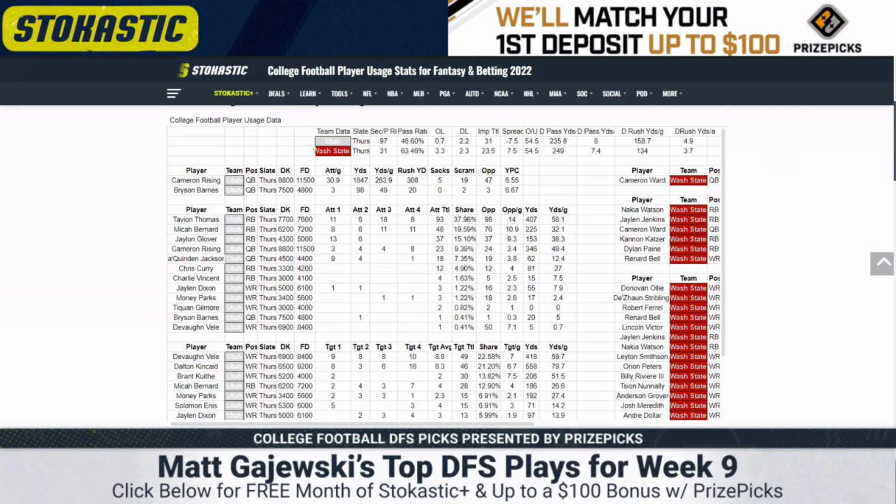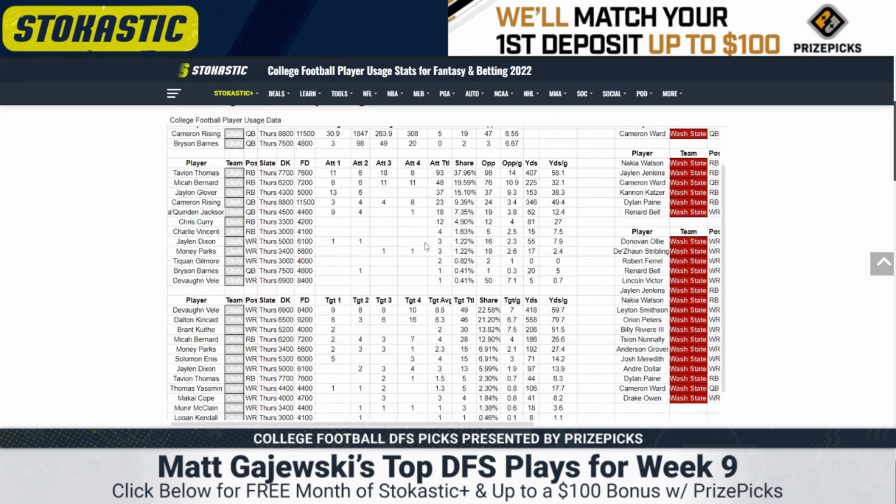The backfield is volatile. They've rotated guys in and out of the field. No word on Jalen Glover's status. He honestly might just be out of the rotation right now, but he hasn't received a carry in the last 2 games. He did get some snaps, so I don't think it's an injury. They've been using Tavion Thomas and Micah Bernard, and Bernard has honestly had an excellent role. 11 carries in back-to-back games, and this is their preferred pass catcher. This is the same going back to last year.